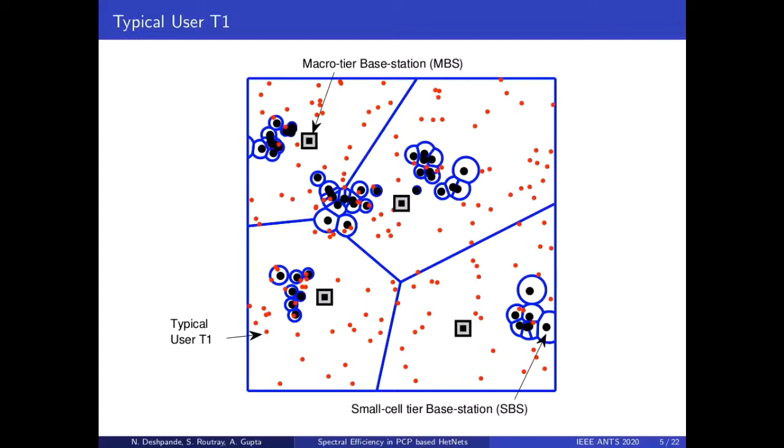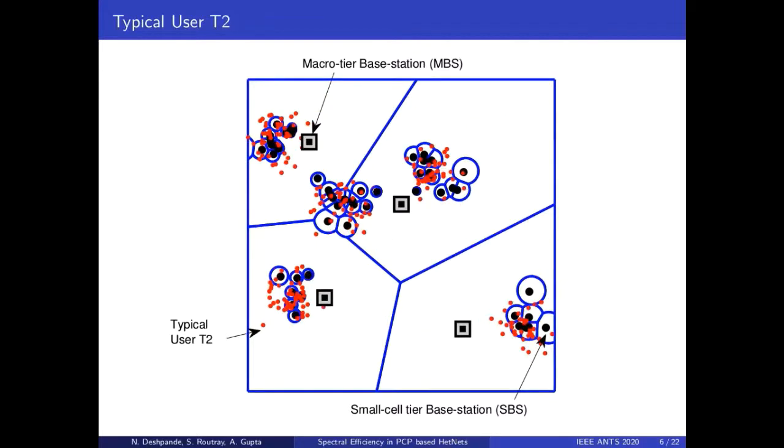The small red dots are the user locations. Here the term typical user means an arbitrarily chosen user location. In this realization, the T1 users are distributed as an independent Poisson point process. Now consider the case of T2 users. In this figure, you can observe that the PCP of both users and small cell tier base stations share a common cluster center generated from the same underlying parent PPP.